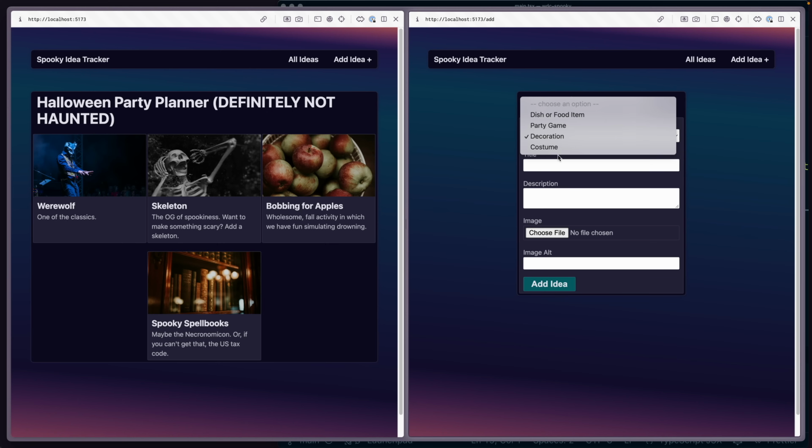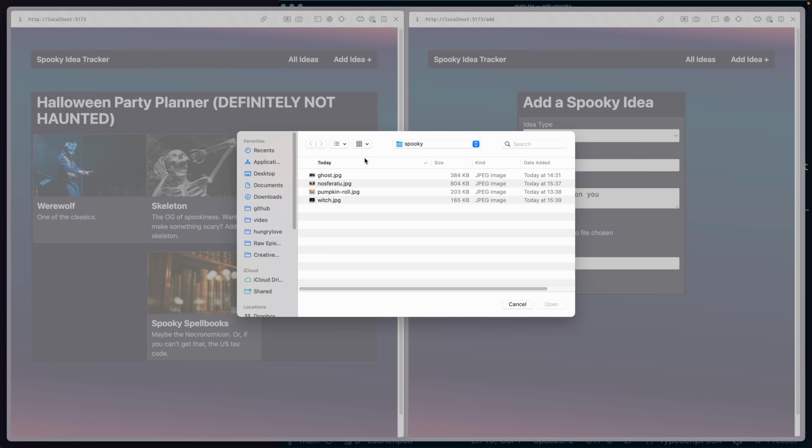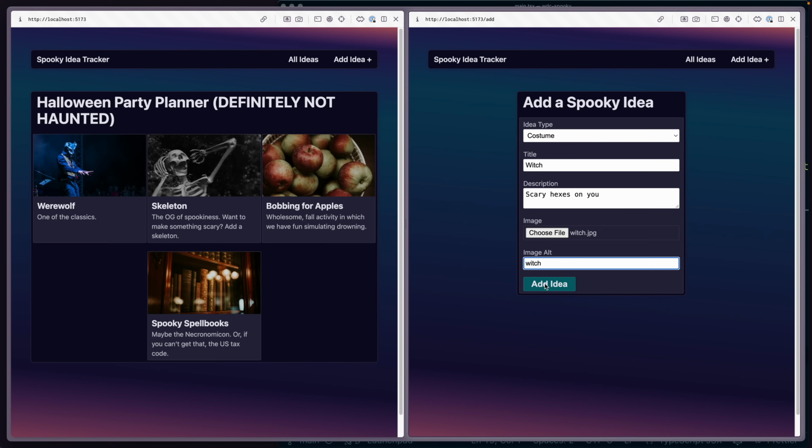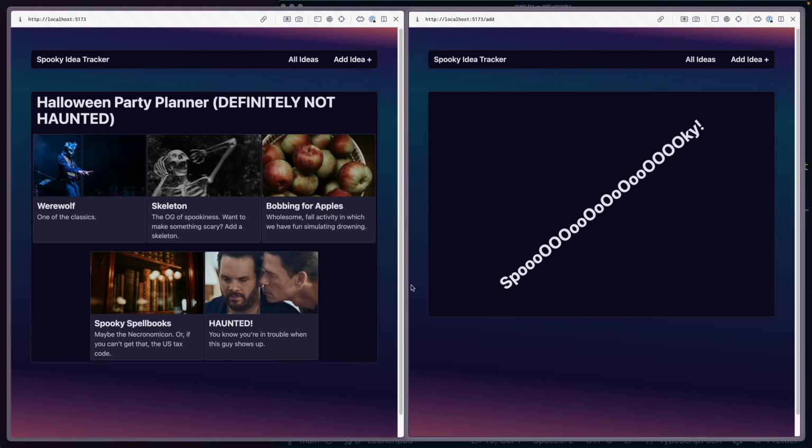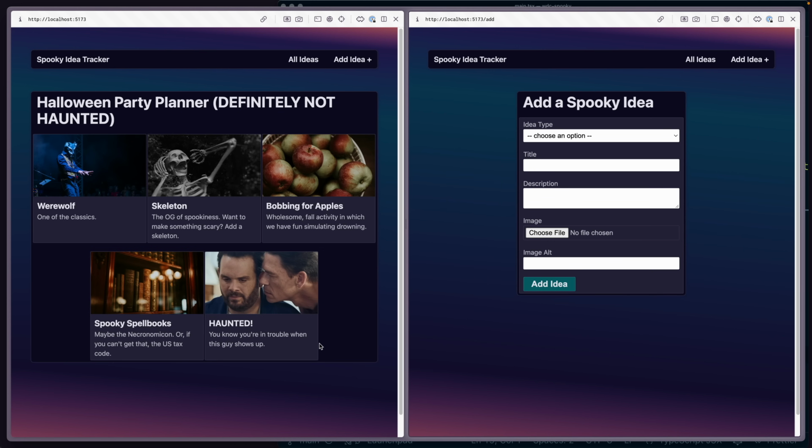So the idea is that you can come in here and let's do a costume. We'll say a witch, and you can say, scary hexes on you. And then we've got a picture of a witch, so we'll upload that. And okay. Oh no. But then you get haunted, right? And so I don't know what the heck is going on with this. Also, I was hoping that wouldn't happen first.